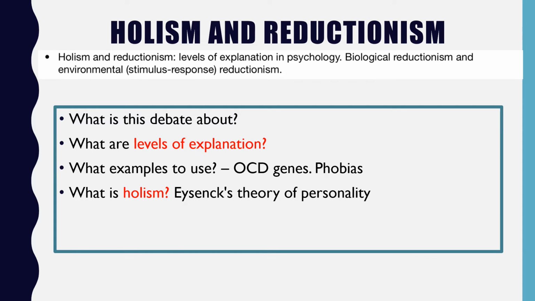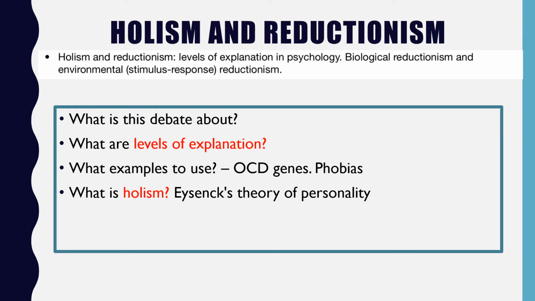Now, one of the terms students often get confused is this levels of explanation in psychology. Levels of explanation just relates to how I'm going to view a particular behaviour or characteristic within an individual. And there's 3 different levels of explanation. The lower, which is the biological, the middle, which is the psychological, and then higher, which is the cultural and social. So let's take the example of depression in individuals.